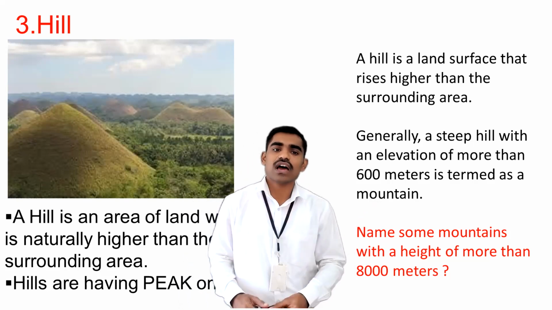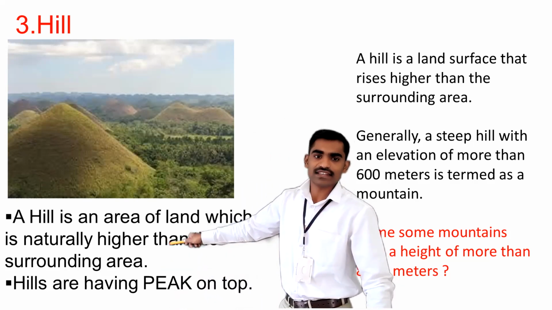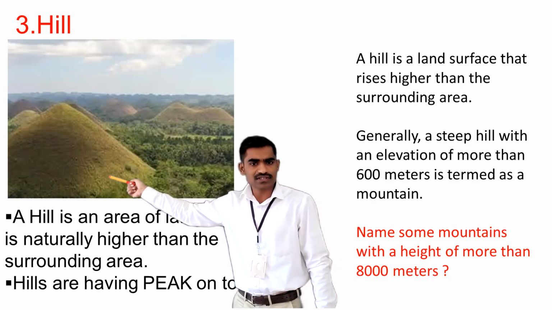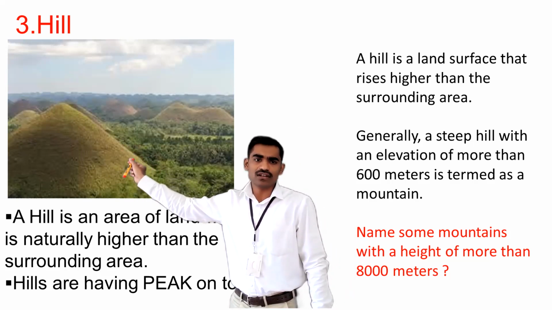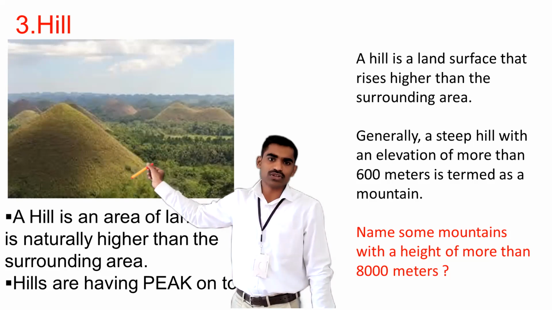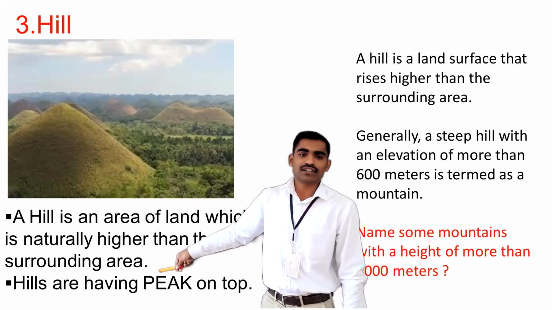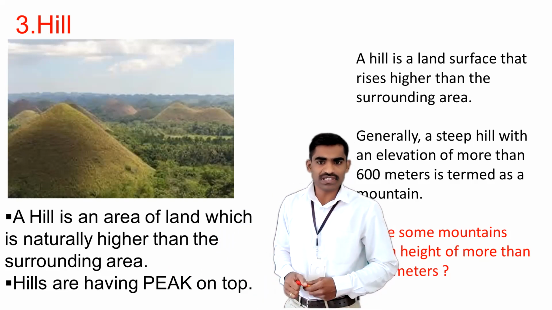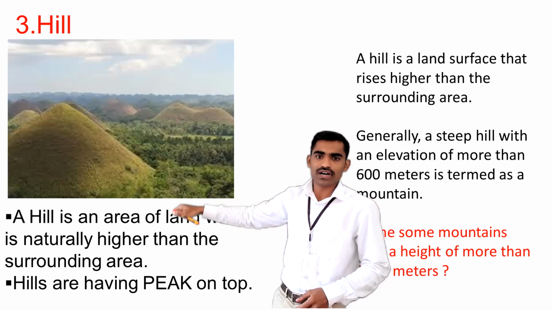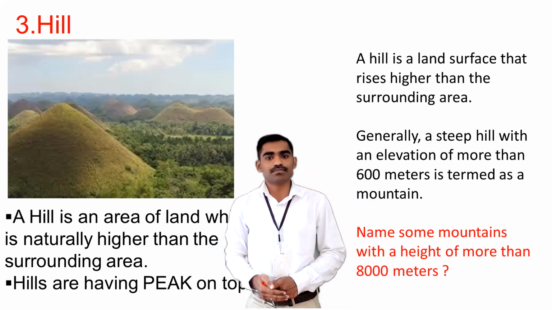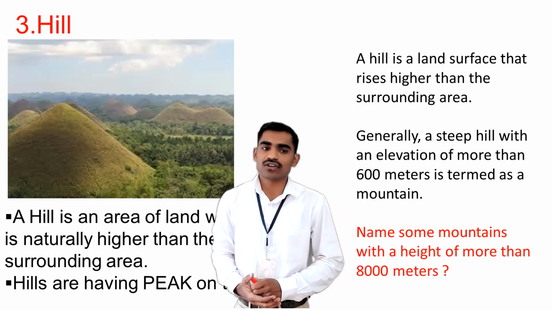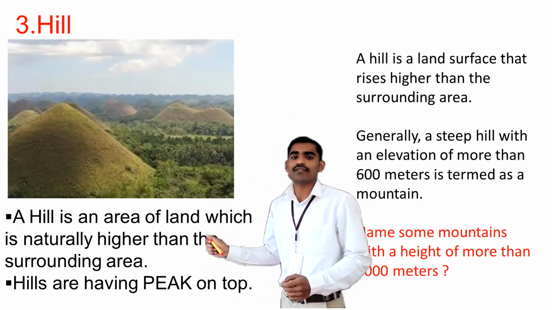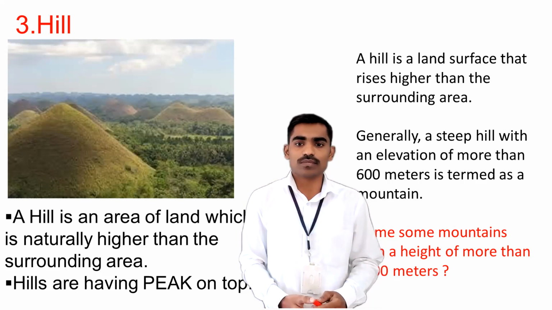Just now we have seen that a little higher area than the surrounding area will be called a hill. There may be hill ranges as well as some single or dual hills on a particular land. There is one more feature of hills. It is not that all the hills do not have peaks and only mountains have peaks. Some of the hills may also have a peak on their tops.